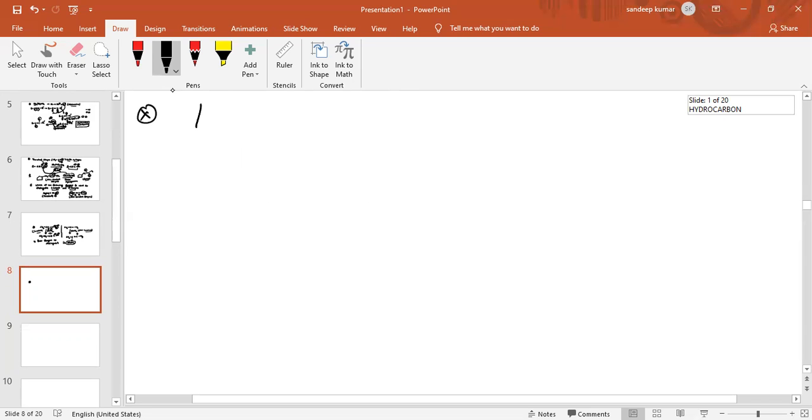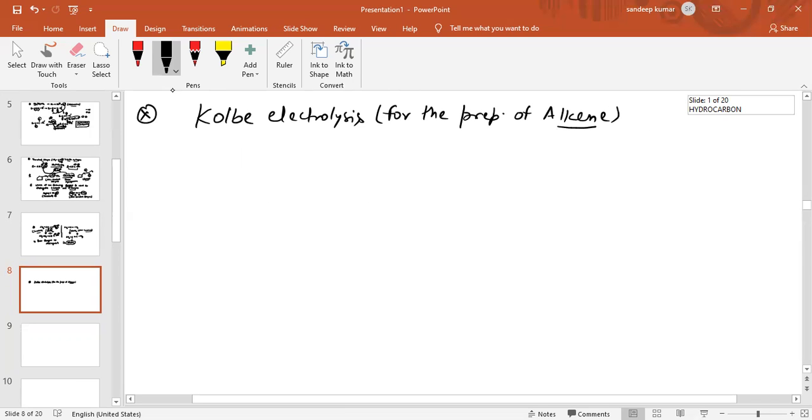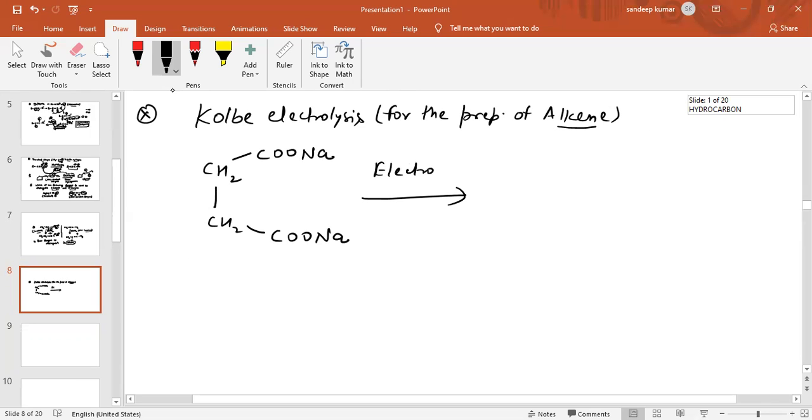In the alkane. So Kolbe electrolysis for the preparation of alkene. See, if the compound is given like this, CH2COONa, sodium salt of carboxylic acid. So this is basically a sodium salt of carboxylic acid, and there is electrolysis in basic medium.